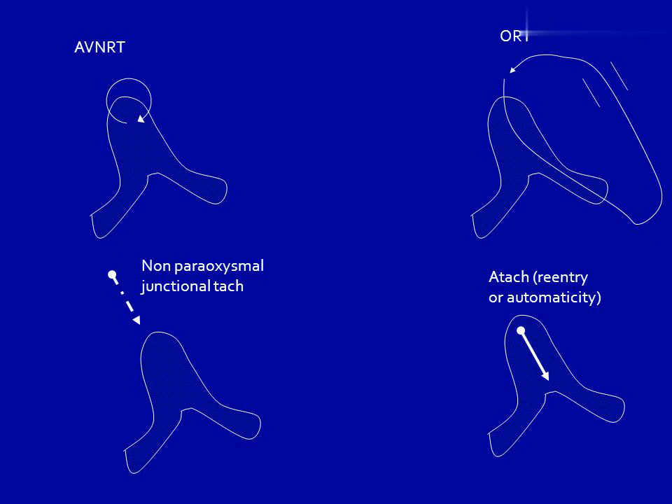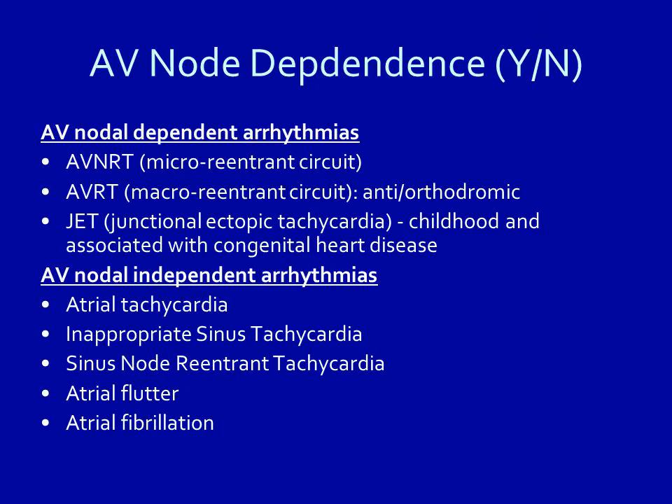ORT, non-paroxysmal junctional tachycardia, atrial tachycardia, re-entry or automaticity. AV node dependence, yes or no. AV nodal dependent arrhythmias: AVNRT, micro re-entrant circuit; AVRT, macro re-entrant circuit, antidromic or orthodromic. JET, junctional ectopic tachycardia, occurs in childhood and is associated with congenital heart disease. AV nodal independent arrhythmias: atrial tachycardia, inappropriate sinus tachycardia, sinus node re-entrant tachycardia.